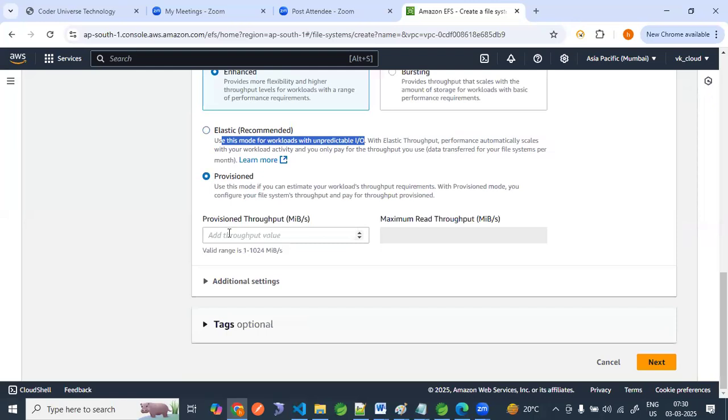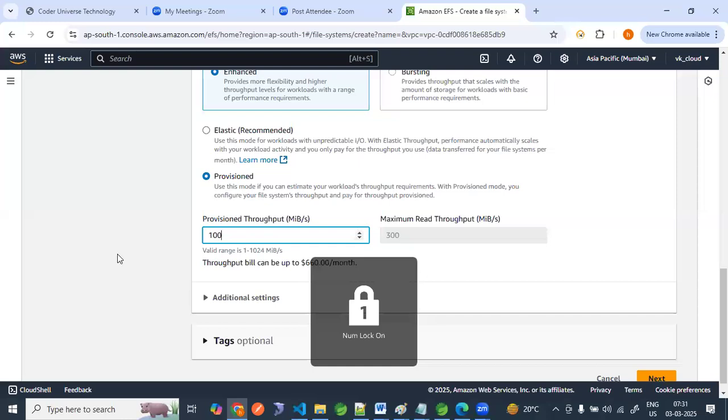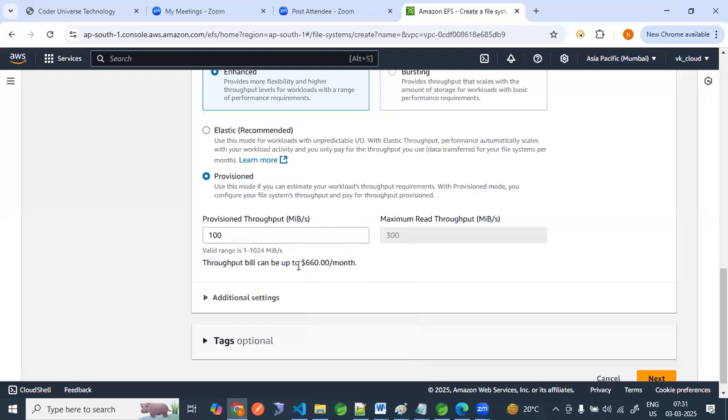See, this is payment related. Now I am giving some value, 200. Let me increase the value. If I give 1 MB per second, how much charge do I have to pay? $6 per month. If I give 100 MB per second, this provisioned throughput, what is the cost associated with it? $660 per month, right? Hope you are following.